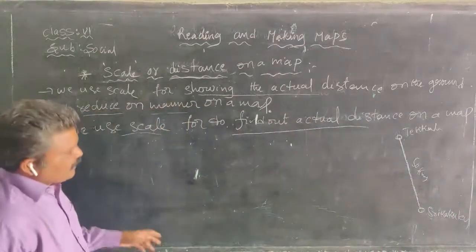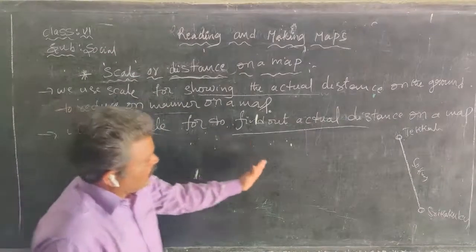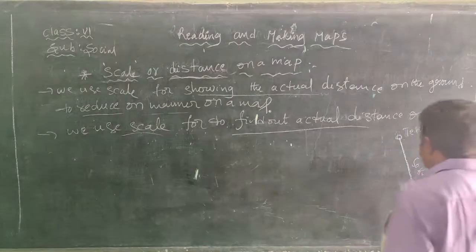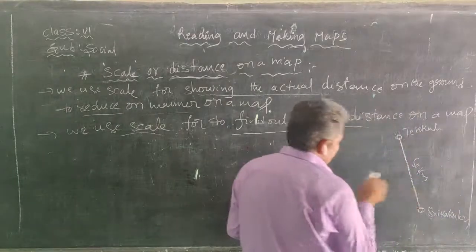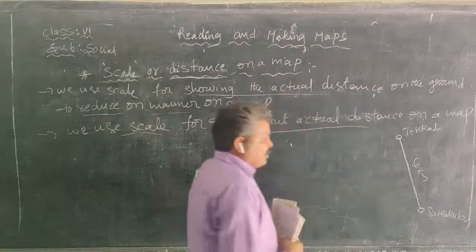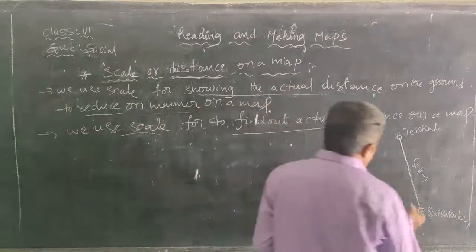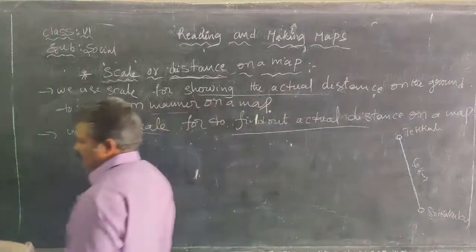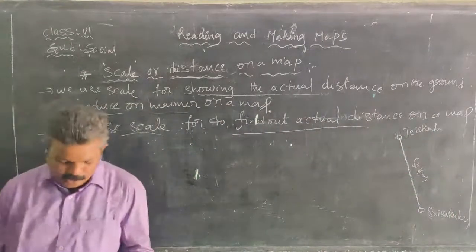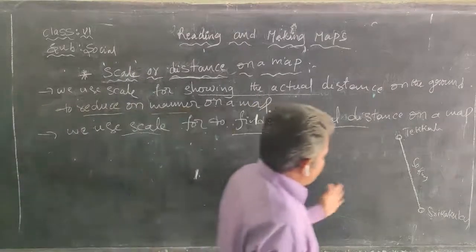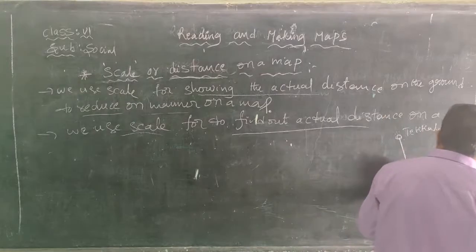How do we show this actual distance on the map? So here we use the scale. The kilometers are converted into centimeters. So 1 centimeter equals 10 kilometers.